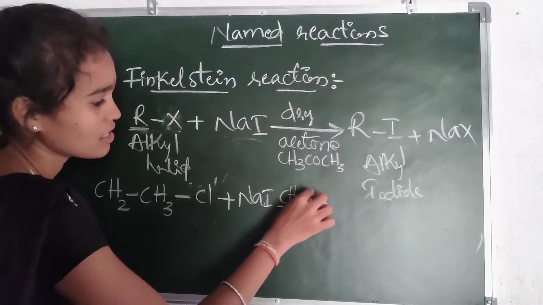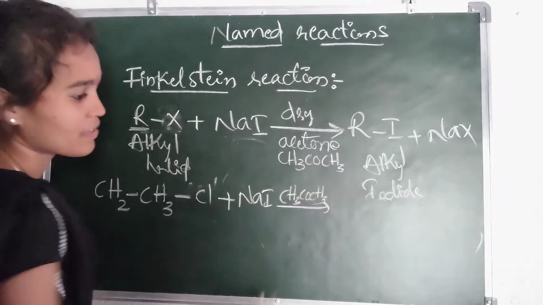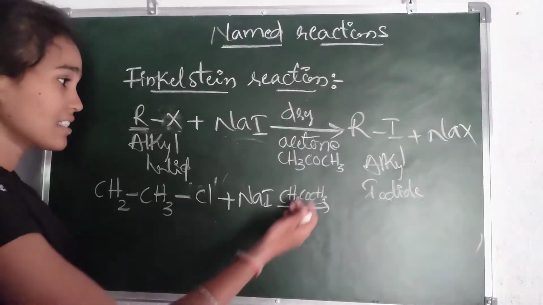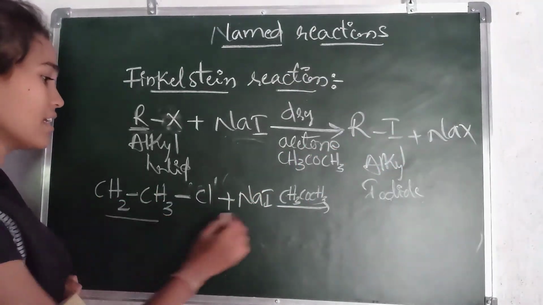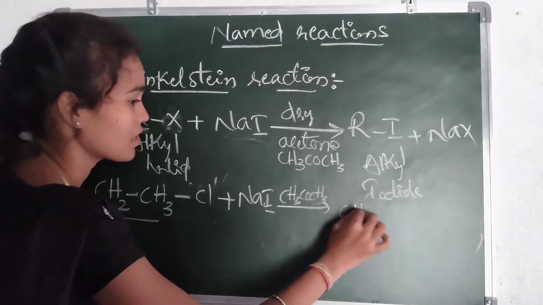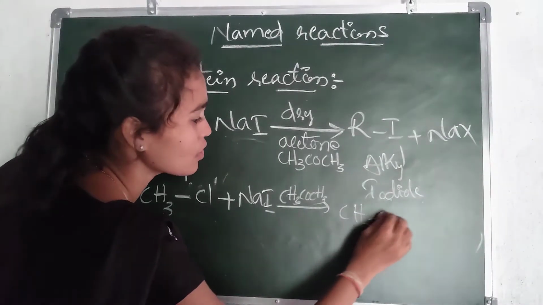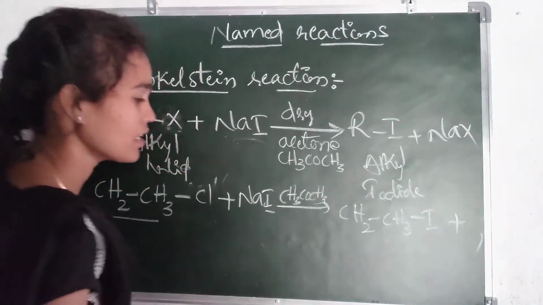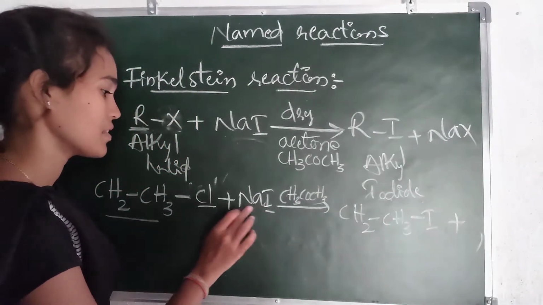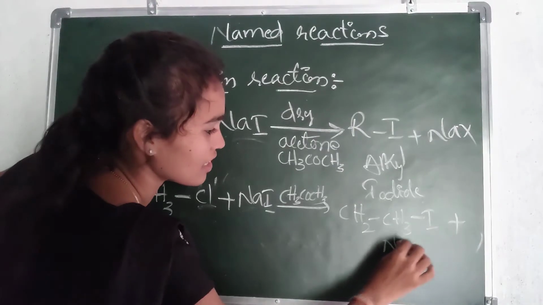With CH3COCH3 as the solvent, we write the product as the alkyl iodide, CH2CH3I, along with leftover NaCl.